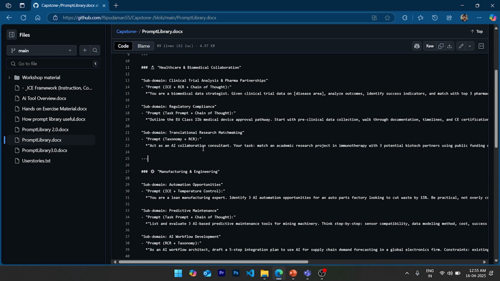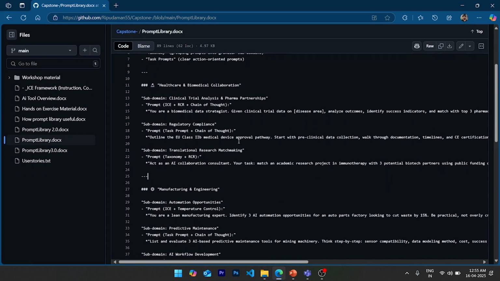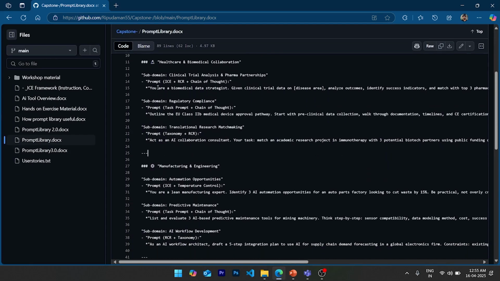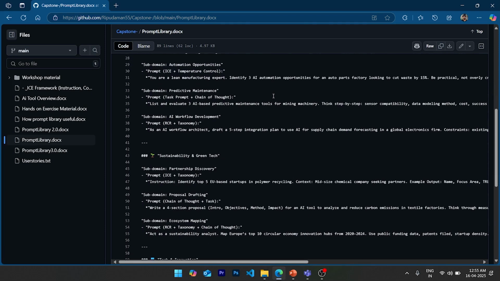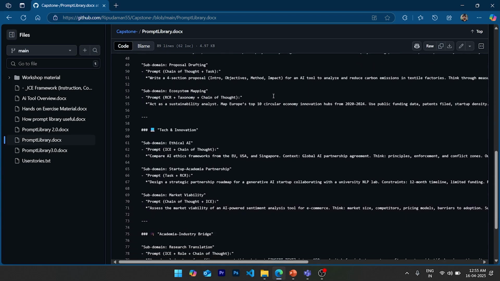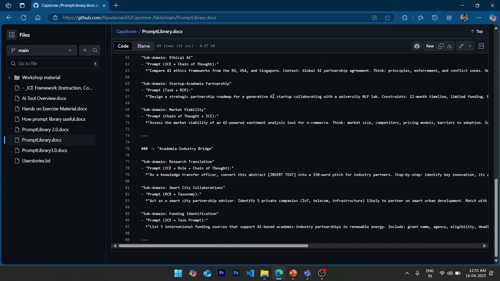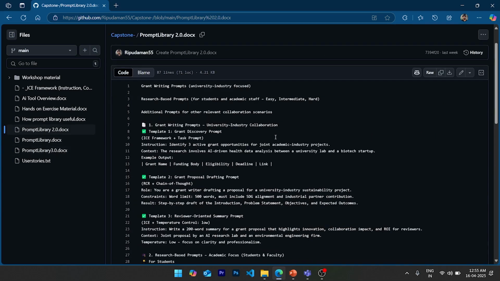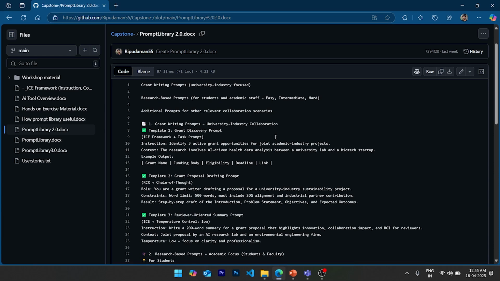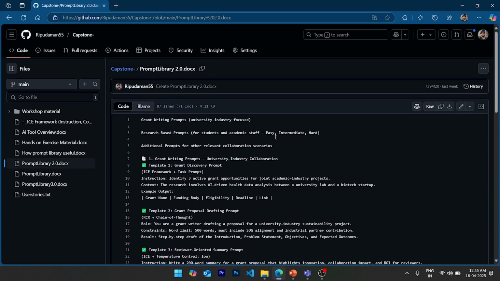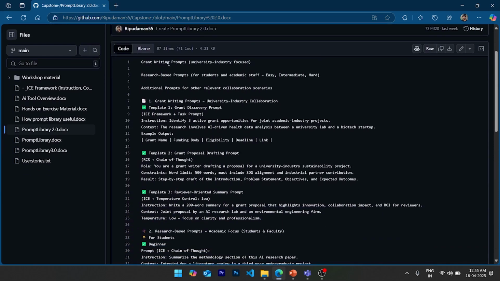First of all, I have used these techniques, and we can see the prompts for different sectors like sustainability, tech, innovation, and academic. This is the basic stuff, but we need to focus on some major areas like grant writing and research work for students, staff, and all. There we have the research for tapping for industry.